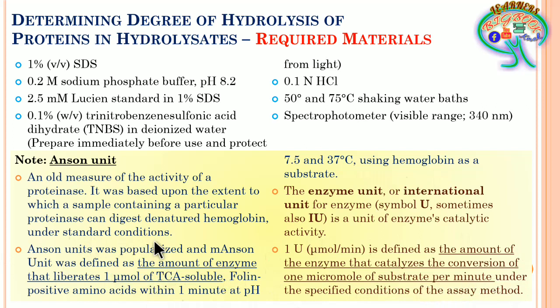So this is the little parameter difference, but the major part is 1 micromolar liberation of the solubility is the same under both. So this is going to act as the major principle for understanding this particular enzyme activity.